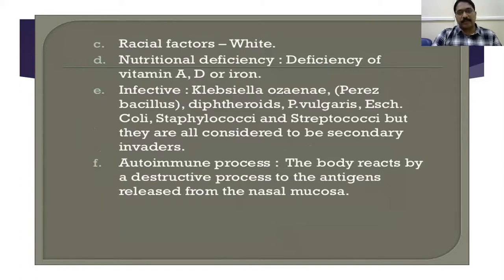And what is the infective etiology? It's caused by Klebsiella ozaenae, also known as Perez bacillus. Perez bacillus, okay, important. What is Perez bacillus? They may ask you. What is Perez bacillus? And what is Frisch bacillus?